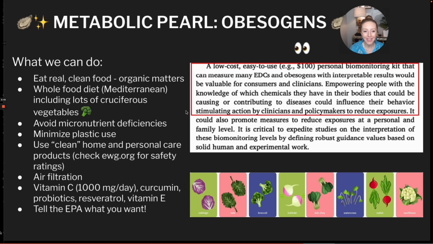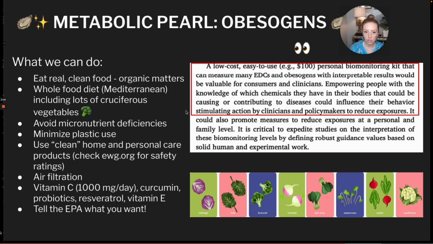So what can we do? The most important part. The first thing is just eating real, clean, whole food and ideally organic food to minimize pesticide exposure. The added benefit of eating a nutrient-rich whole food diet is that micronutrient deficiencies can exacerbate the problems with obesogens, and also added sugar in and of itself, like fructose, is an obesogen. And so just sticking to whole, real, clean foods is really important.